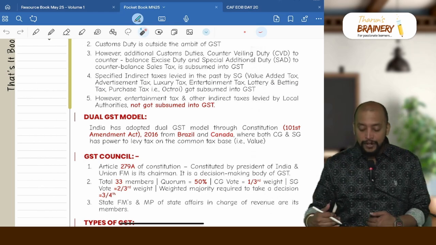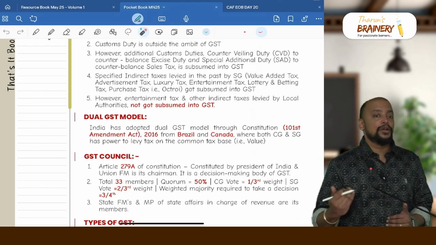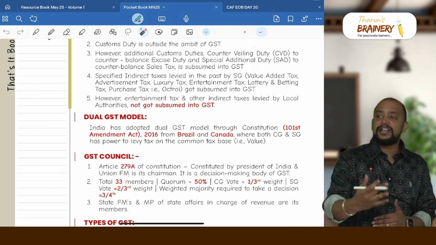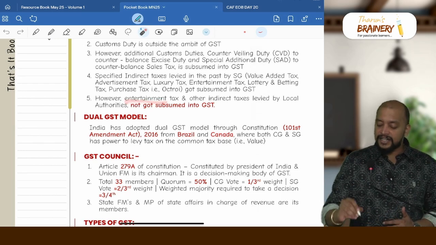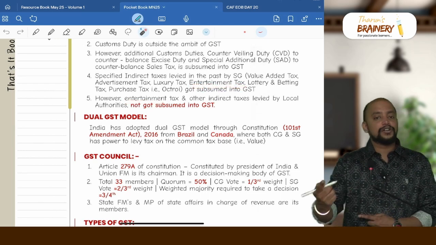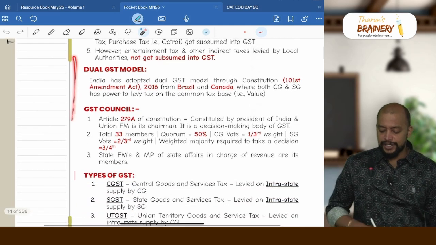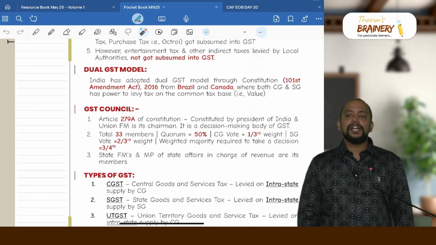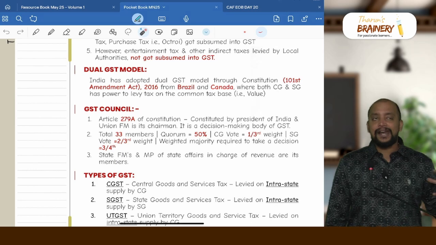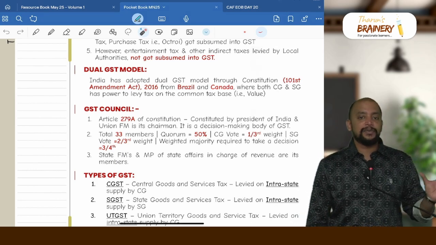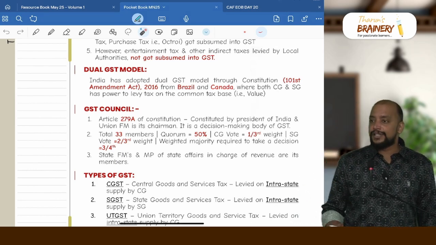So therefore, right now there is entertainment tax which is levied by local authority, that is still outside the ambit of GST. But entertainment tax levied by state government got subsumed into GST. Then the next aspect is dual GST model. Dual GST model refers to levy of GST parallelly or simultaneously by both central government and state government, that is known as dual GST model.